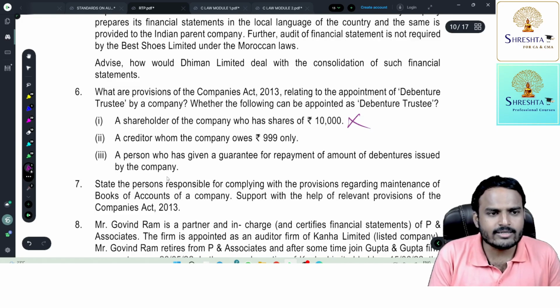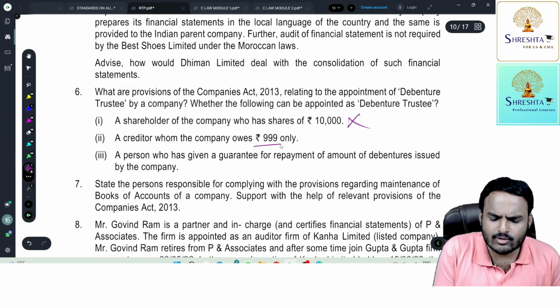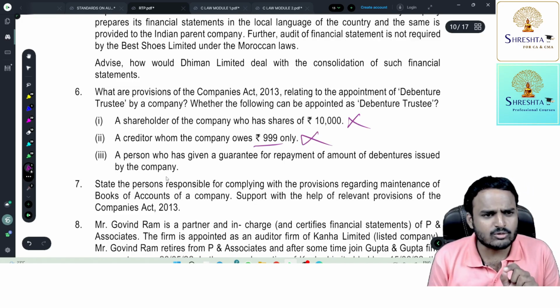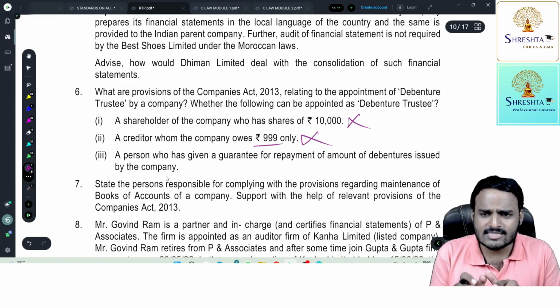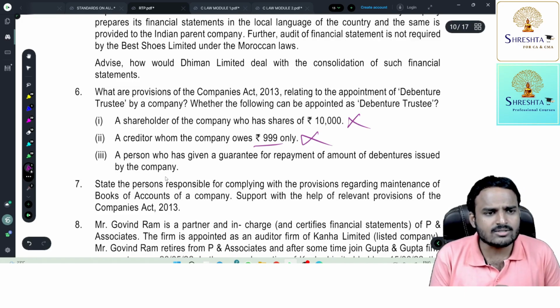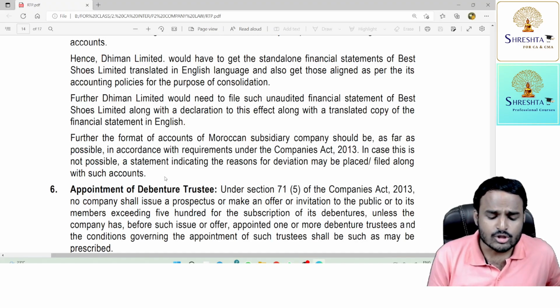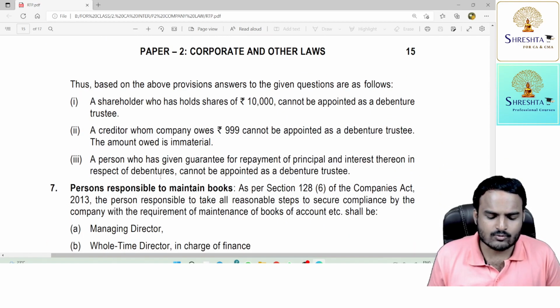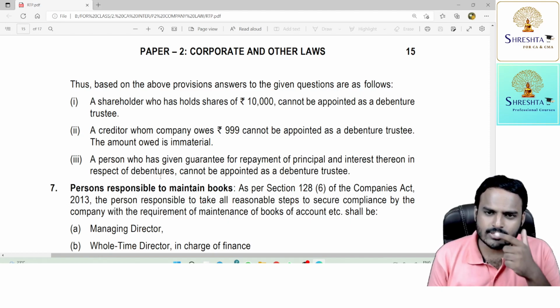Second one, a creditor whom the company owes 999 only. Again disqualified. Here the amount is immaterial. 1 rupee, 2 rupees, immaterial. The person is having interest in the company as a creditor, disqualified. And a person who has given a guarantee for repayment of the amount of debentures issued by the company. Simply, surety. Surety also disqualified. Many students got a doubt.